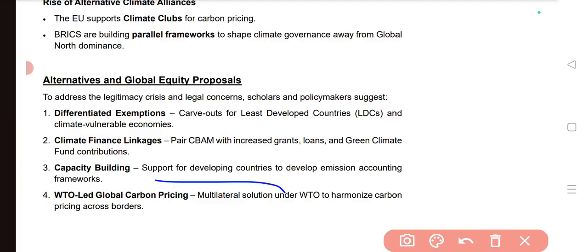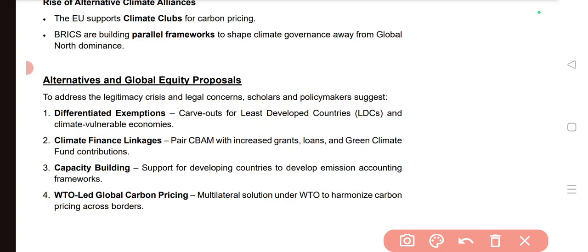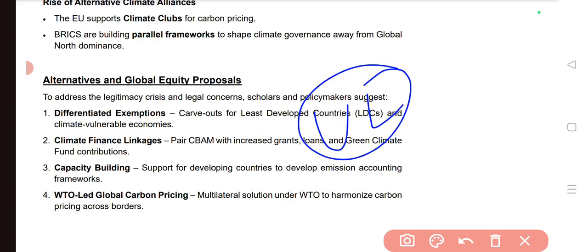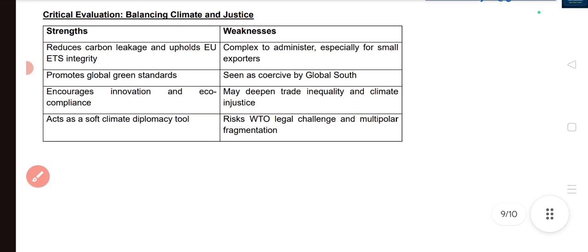Capacity building is something which we need to do. We need to support the developing countries to develop emission accounting frameworks. And the WTO needs to be a mediator to solve this issue. A WTO-led carbon pricing mechanism, a global carbon mechanism, needs to be brought in. Okay, so instead of unilateral decision making, we need multilateral decision making, to come up with a multilateral solution under the WTO to harmonize the carbon pricing across borders.